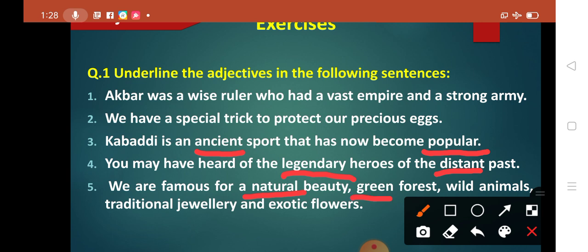Then we have wild animals. Then we have traditional jewelry. Flowers are exotic. So all these are adjectives in these five sentences. Okay, there are others also. There are five more questions in your workbook. So that is for your homework to do. You have to do on your own, students.